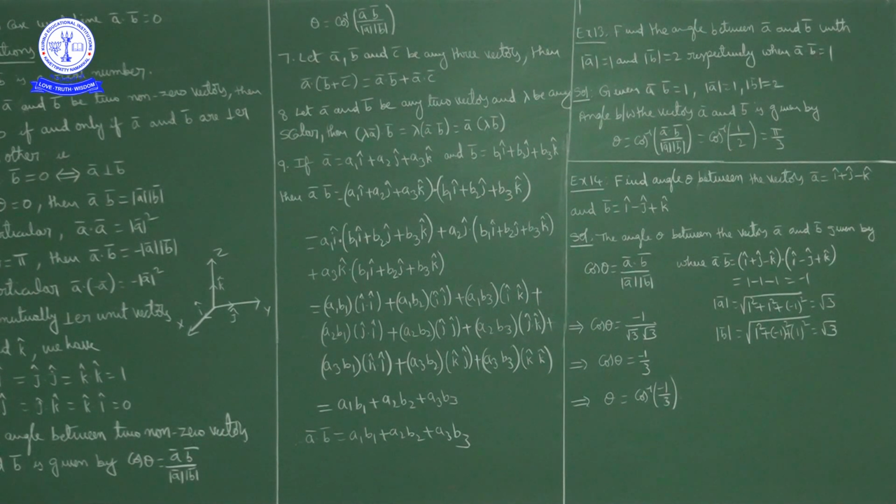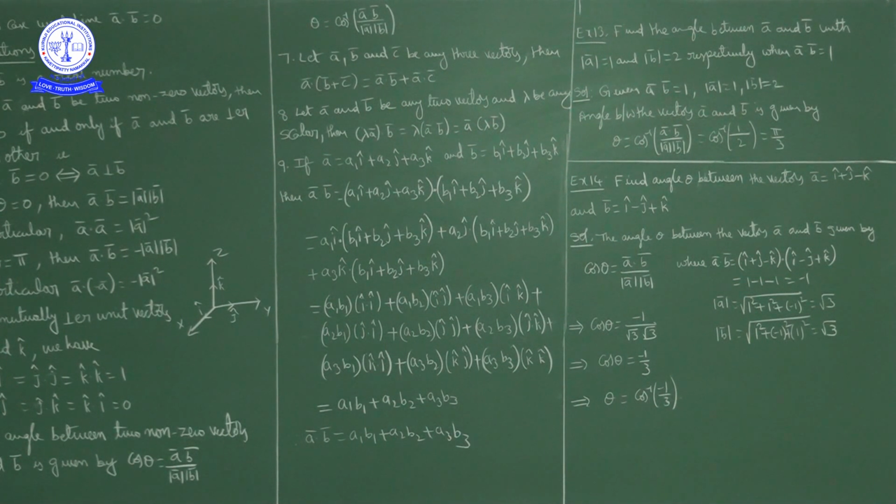Okay, next. If A and B are any two vectors and lambda is any scalar, then lambda A bar dot B bar, that you can write as lambda into A bar dot B bar, that is equal to A bar dot lambda B bar. All are equal.